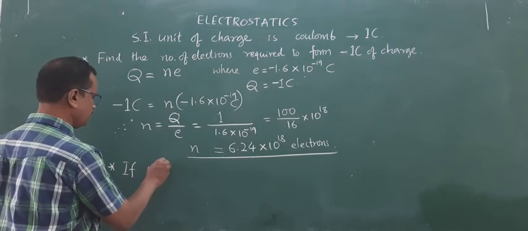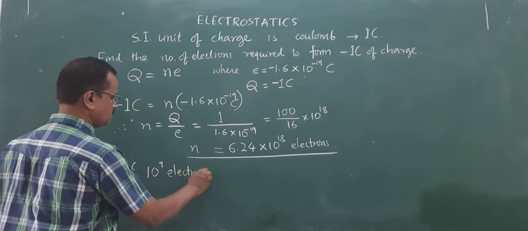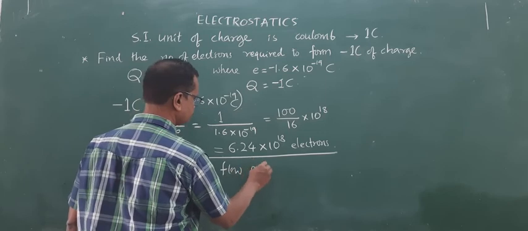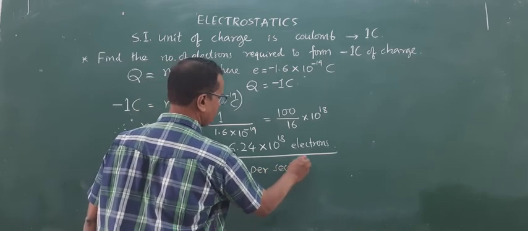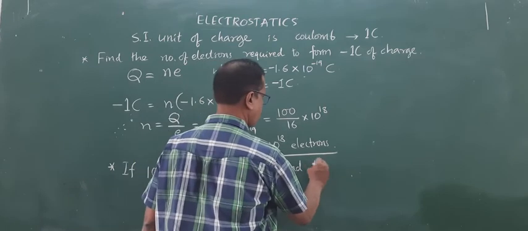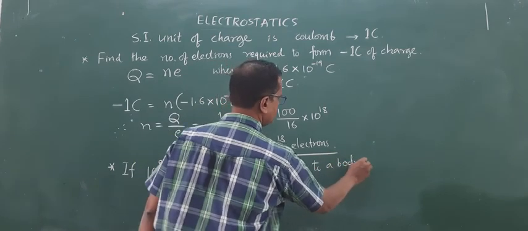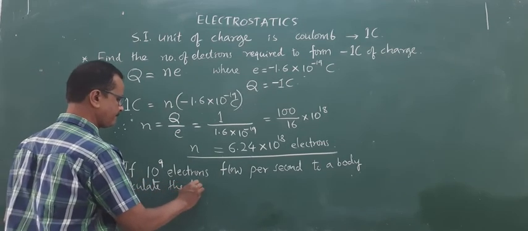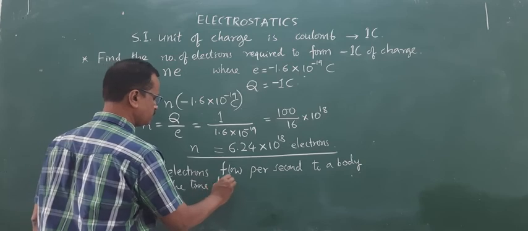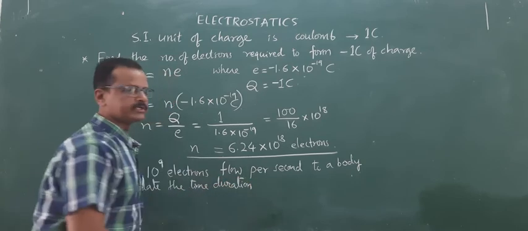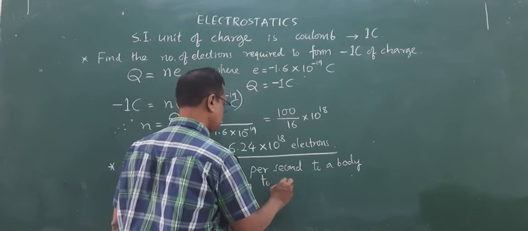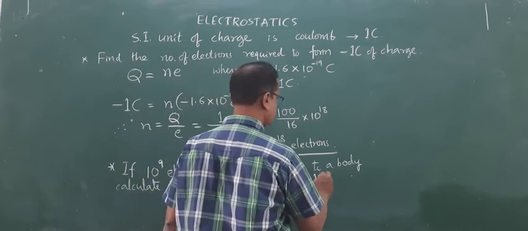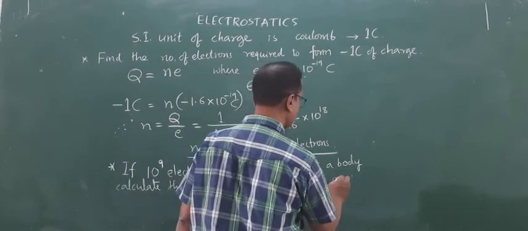If 10 raised to 9 electrons flow per second to a body, calculate the time duration to transfer 1 coulomb of charge, or to form 1 coulomb of charge.